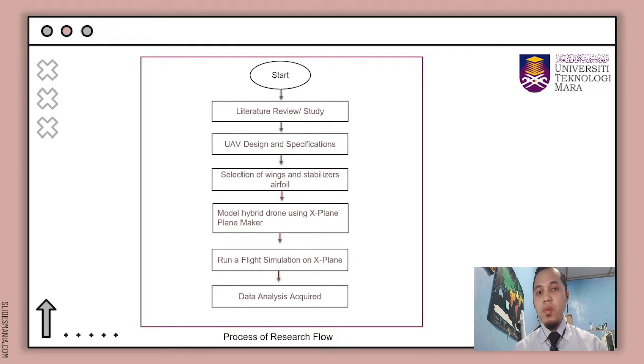After that, we move to the UAV design and specification. The initial design and selection of airfoil is provided by my supervisor. So after the design and selection of airfoil is done, the hybrid drone is modeled using X-Plane PlaneMaker. After that, the modeled hybrid drone can be run in a flight simulation on X-Plane software. Lastly, the various data analysis can be acquired.